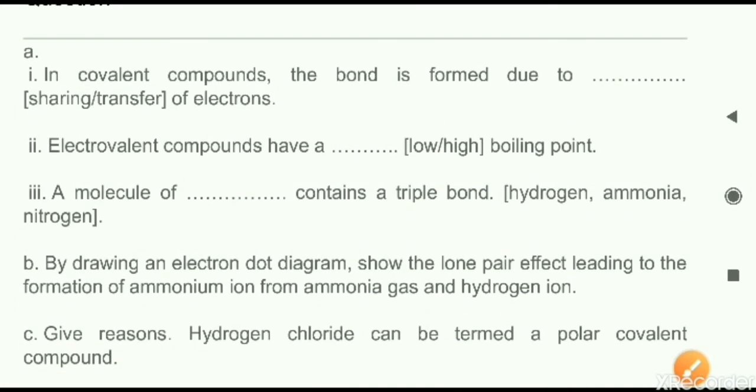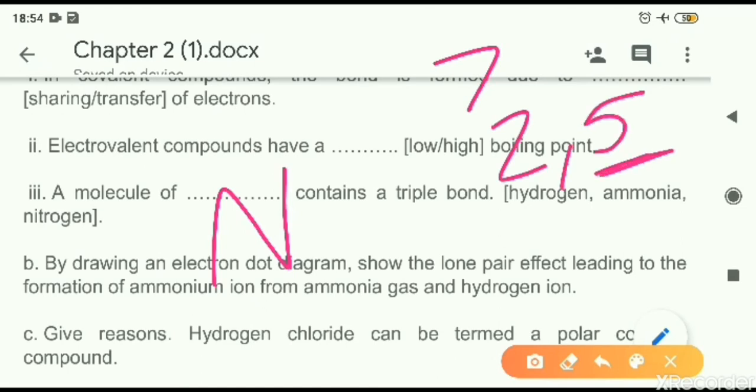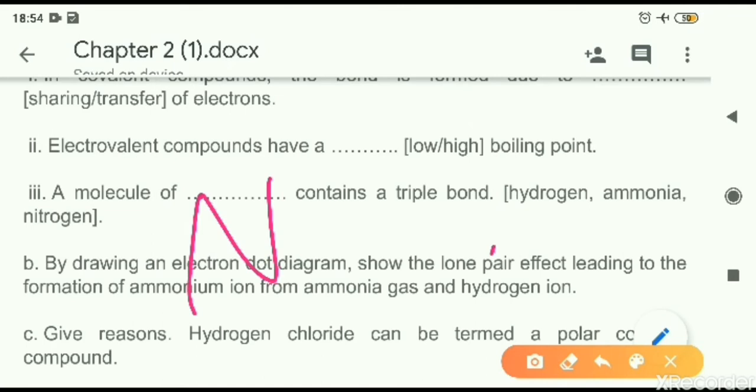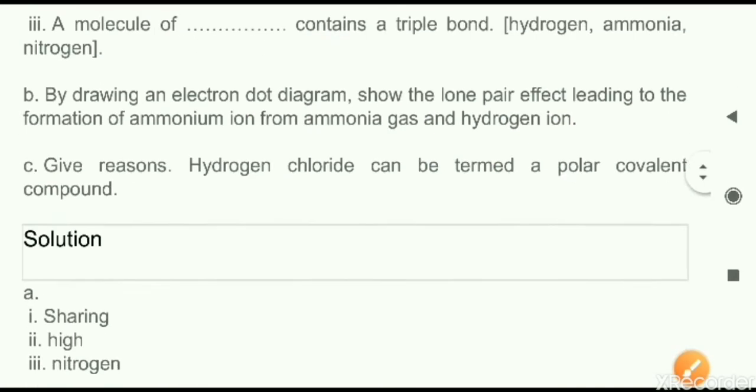Next question now. A molecule of dash contains a triple bond: hydrogen, ammonia or nitrogen. The correct answer is nitrogen. Nitrogen is having the atomic number 7. So how many electrons does it need? It needs 3 electrons to complete the outermost shell. That means it will share 3 electrons. So 2 nitrogen atoms share 3 electrons each from their atoms and therefore they will have a triple bond in between them.